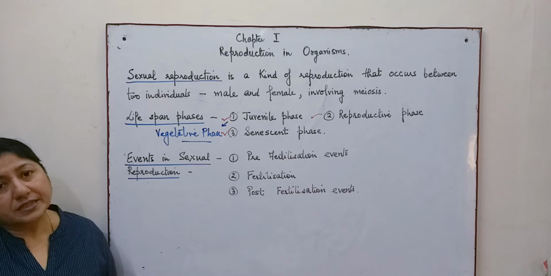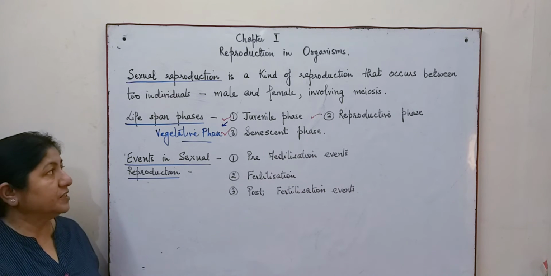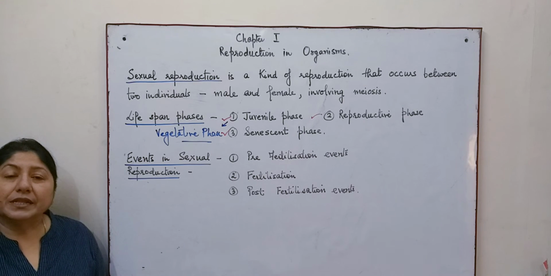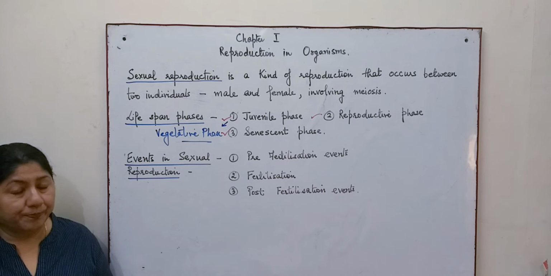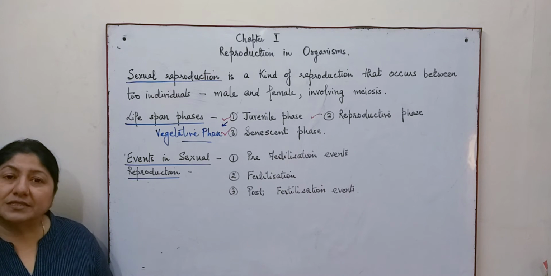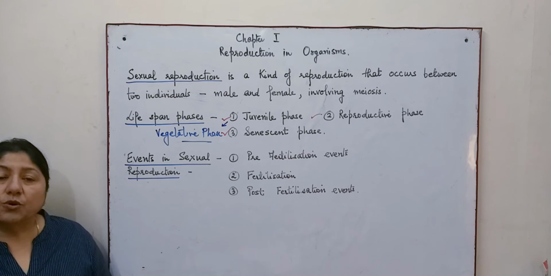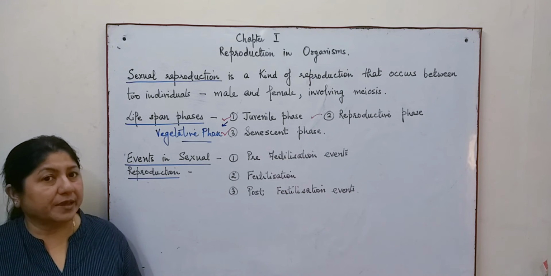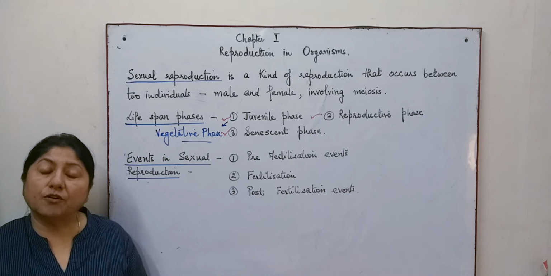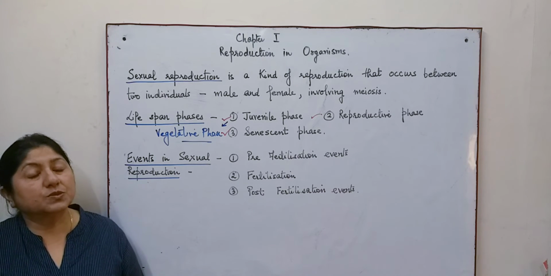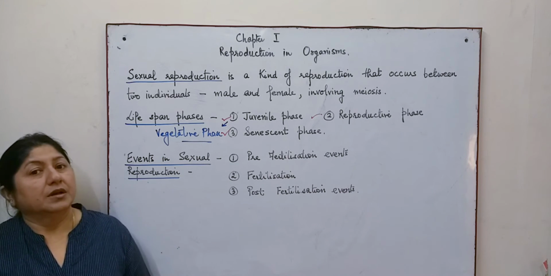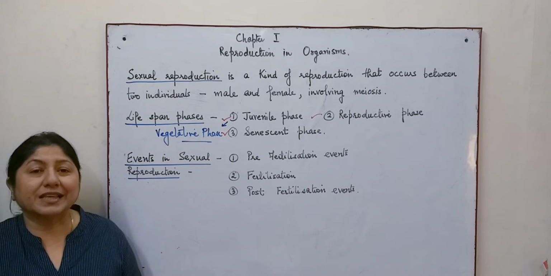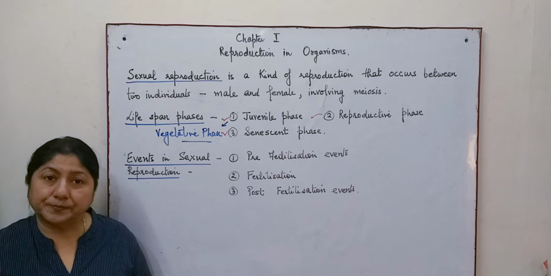Now, this phase is also different in different organisms. The juvenile or vegetative phase will differ from organism to organism. For example, in certain plants which are annual, that means they flower only once and they die. In those kinds of plants, the juvenile phase lasts for a short duration, and within a span of 1 year, these plants will continue to grow, reproduce, and die. So there are several plants that follow this life cycle.